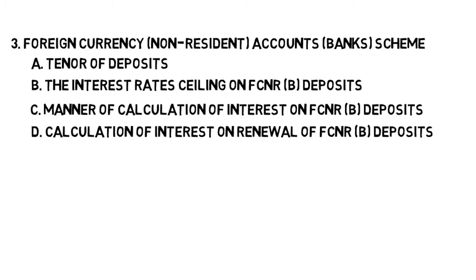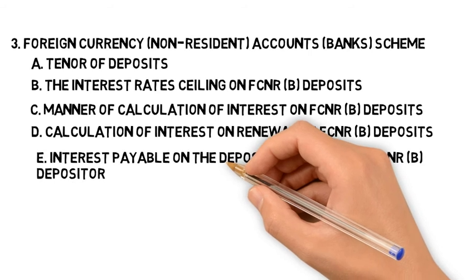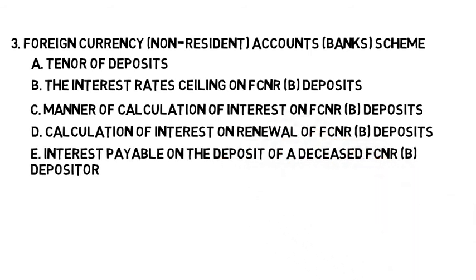B. In all other cases of renewal, interest rates for the overdue period on the renewed amount shall be determined by treating it as a fresh term deposit. C. If, after renewal, the deposit is withdrawn before completion of the minimum stipulated period under the scheme, scheduled commercial banks may, at their discretion, recover the interest paid for the overdue period, that is, period beyond the original date of maturity. Interest payable on the deposit of a deceased FCNR/B depositor.